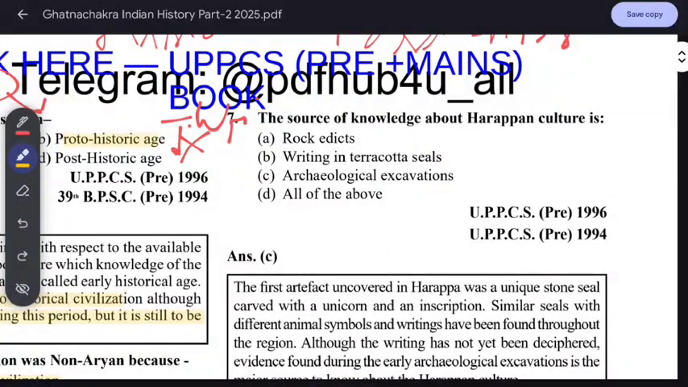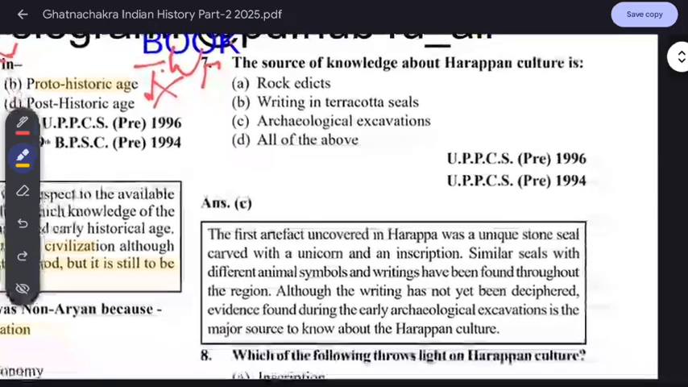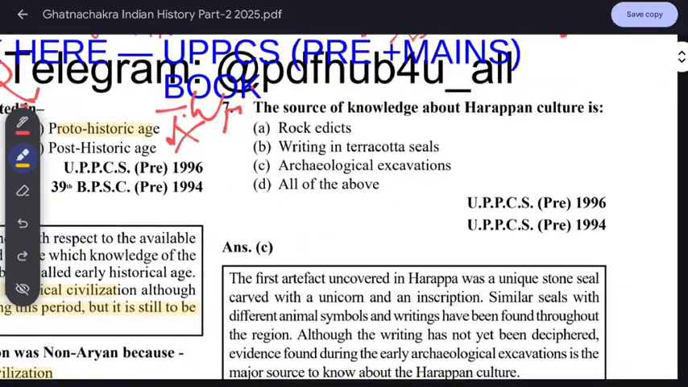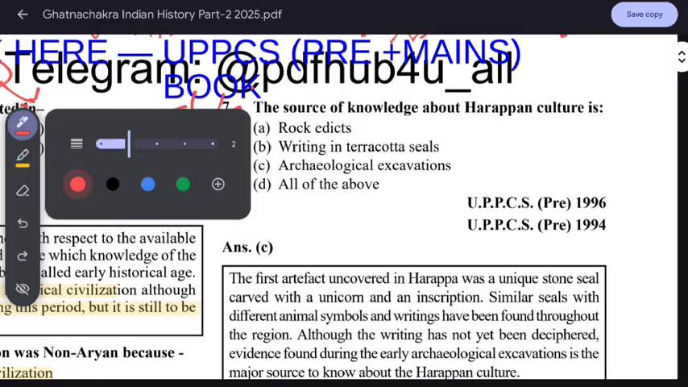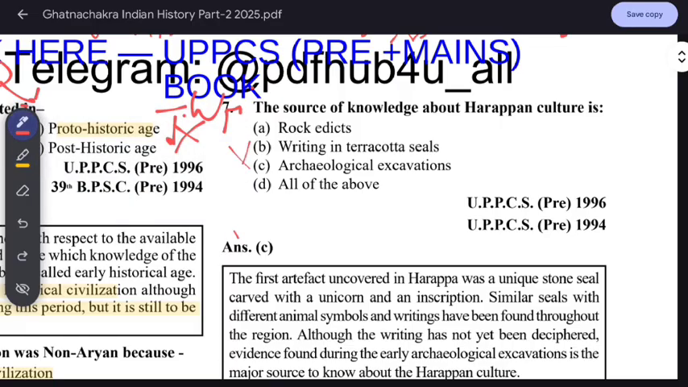The source of knowledge about Harappan culture is archaeological excavation. Because writing was there but has not been deciphered, and rock edicts were not there, archaeological excavations are the source.